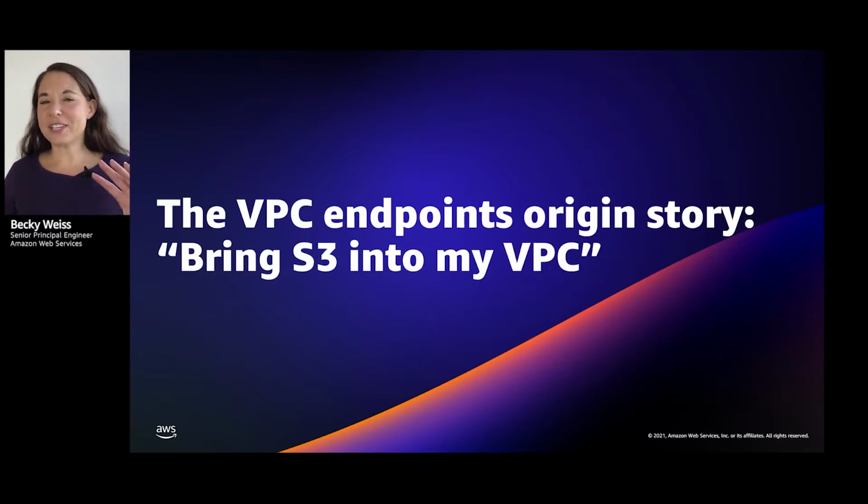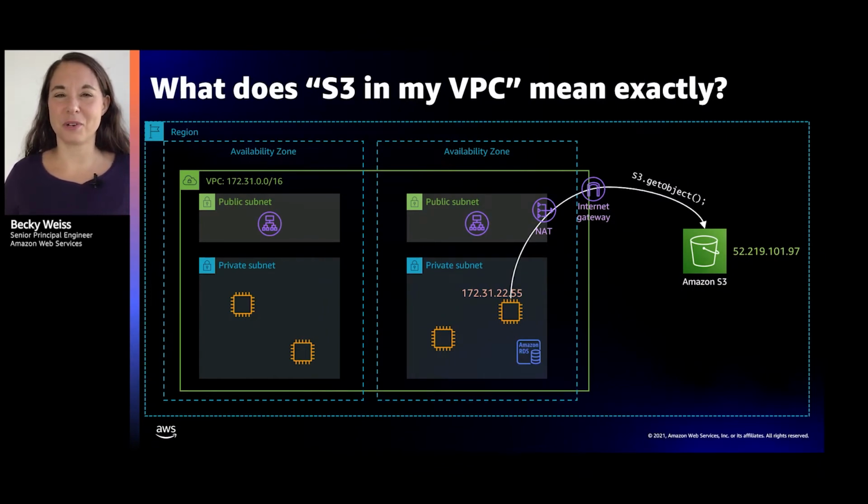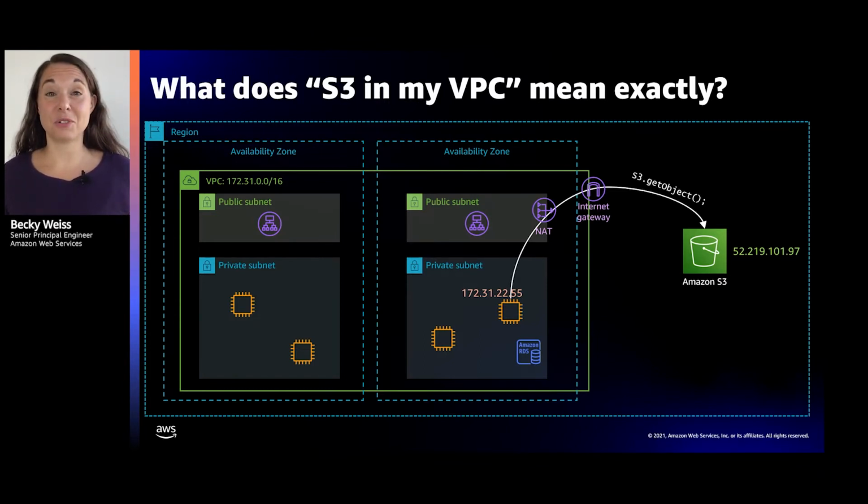Now, of course, I just explained, from a very network-centric perspective, what S3 in my VPC means. I just showed you how S3 is not in your VPC. But one of the really cool things about working at AWS is the way our culture treats us to listen to our customers. So our customers were saying, bring S3 into our VPC. And as we were digging into that, we heard a bunch of other themes around, well, why?